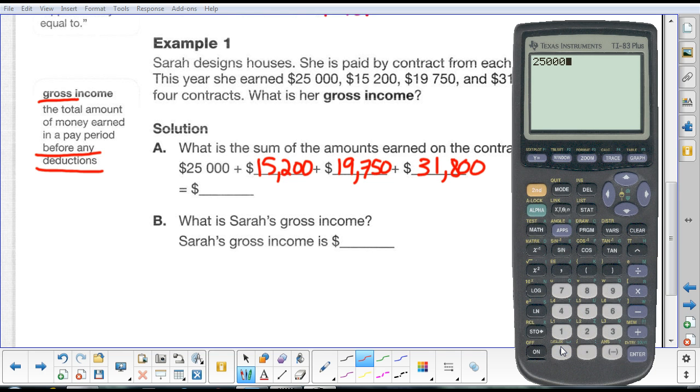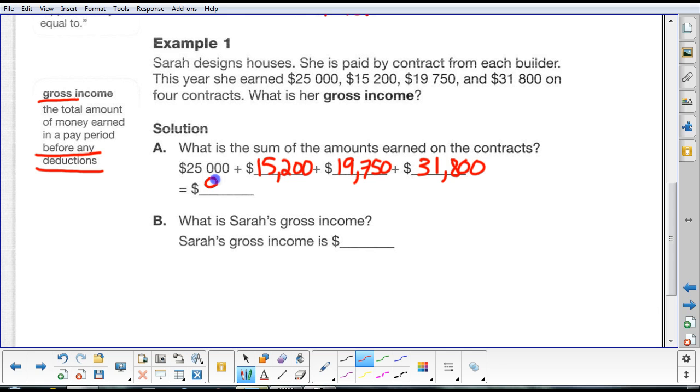Sometimes these mistakes are made. You punch in the wrong number and you have to start all over again. Oh, I forgot 15,200. So 25,000 plus 15,200 plus 19,750 plus 31,800. Now I hit equals, and I get 91,750.